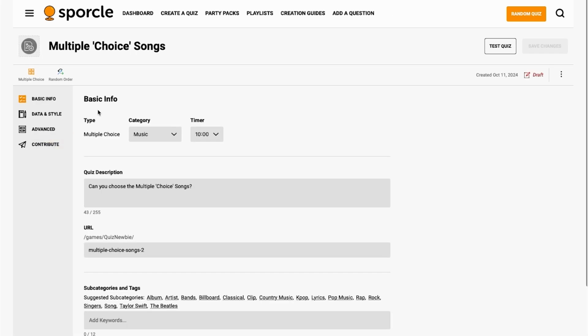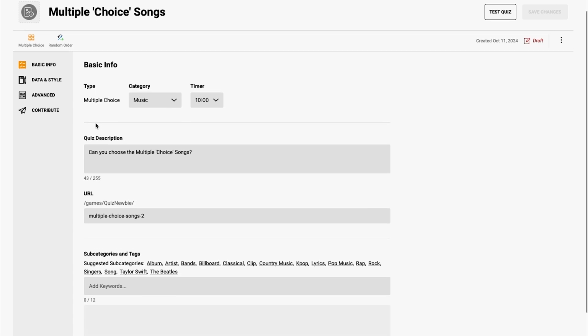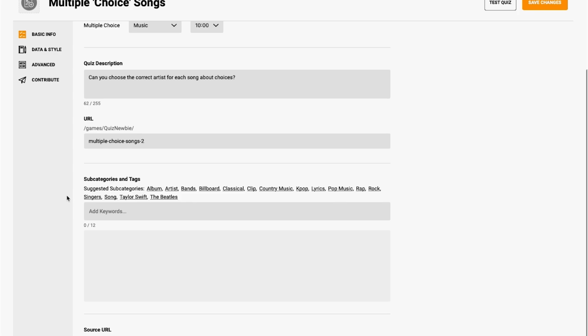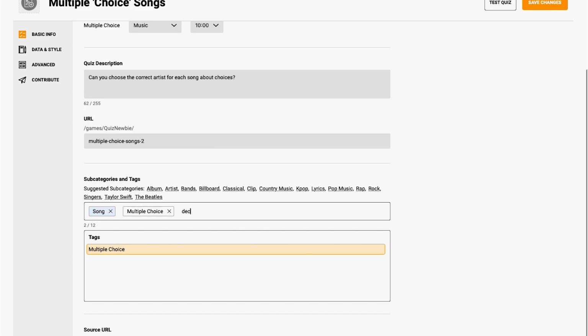In the Basic Info tab, you'll see that you can't change the quiz type this time, but everything else is pretty much the same as in the clickable version. The rest here is business as usual, so make sure that your description is decipherable, which I'll go ahead and do now. So we'll change this to, can you choose the correct artist for each song about choices? And make sure that your quiz is easily found by adding subcategories and tags. For this particular quiz, we'll add the song subcategory, as well as the tags multiple choice and decision making.